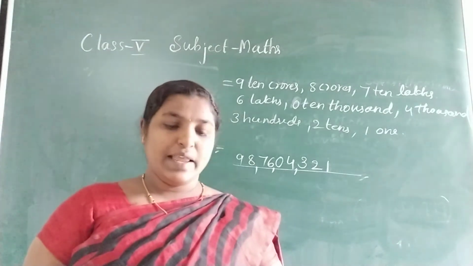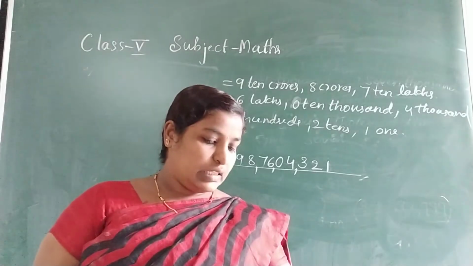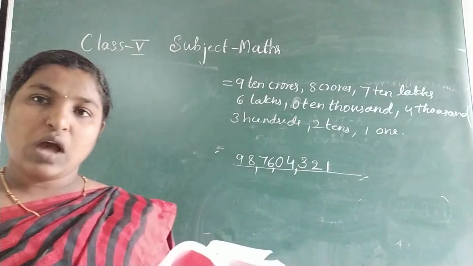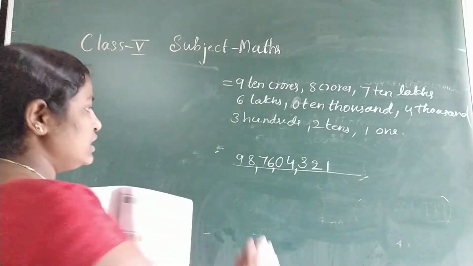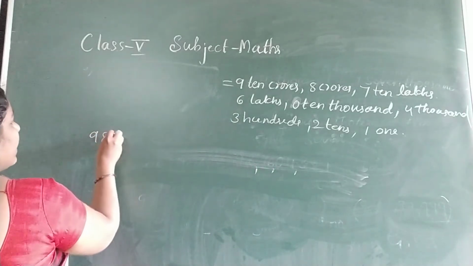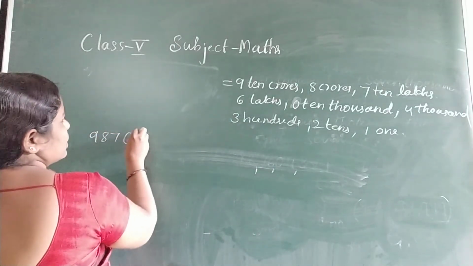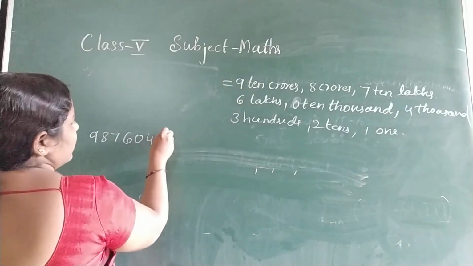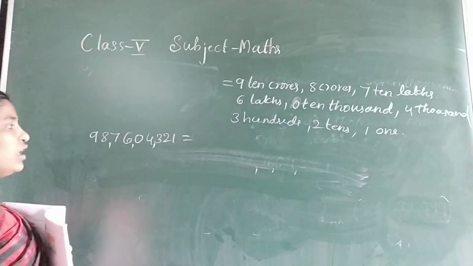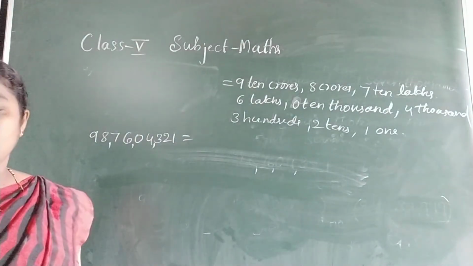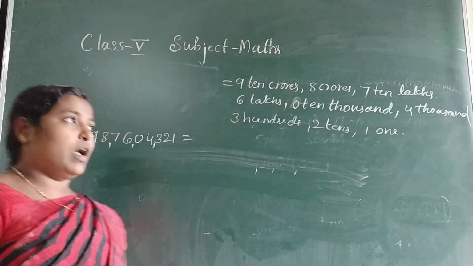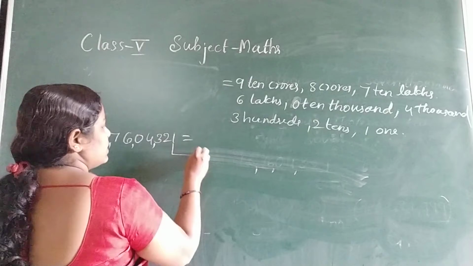Now how to write the place values? They have solved 3 problems in your textbook. You can see this, and I will explain one problem. This example only I will take: 9, 8, 7, 6, 0, 4, 3, 2, 1. Write the place value of it. You should know how to give commas. First give the commas. Then start from the ones place.